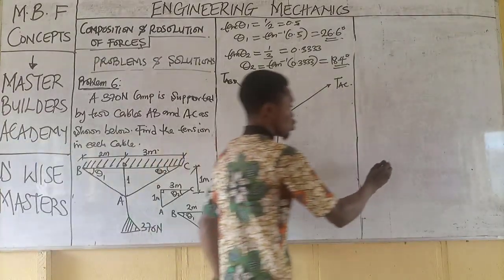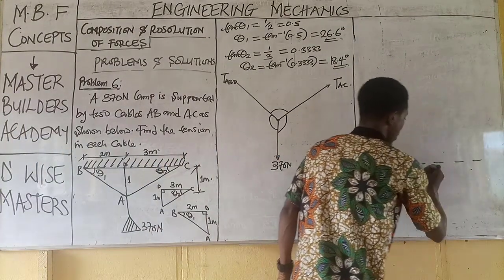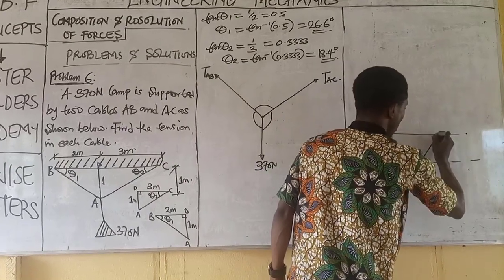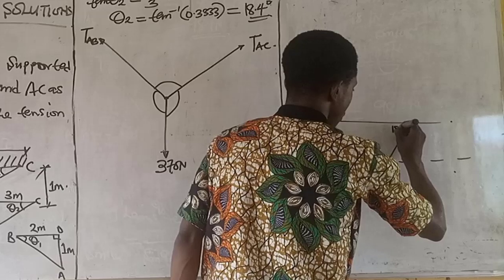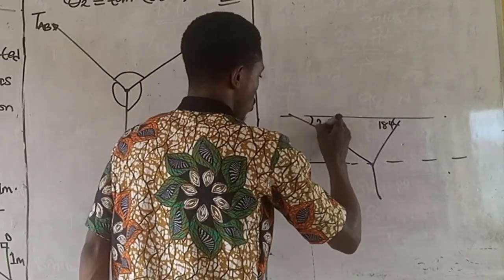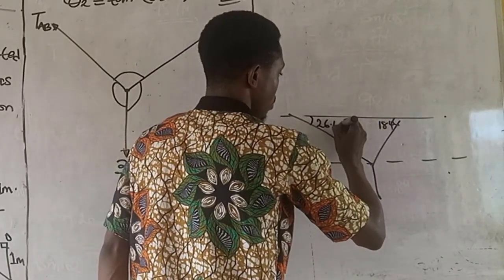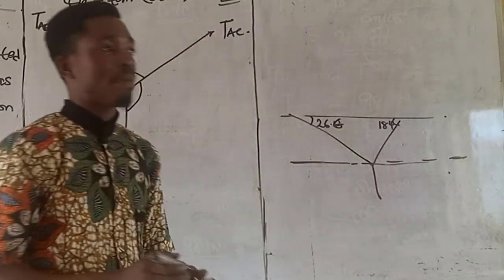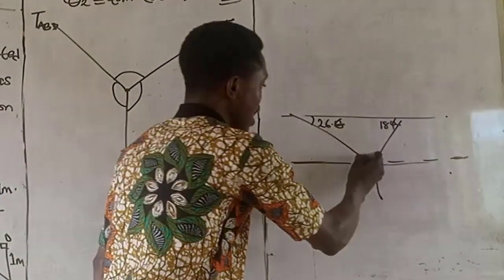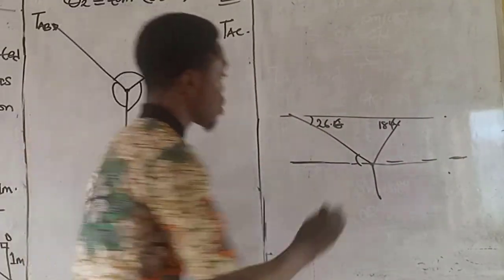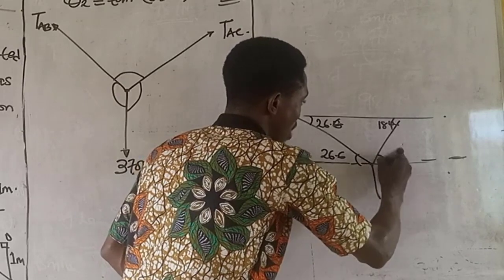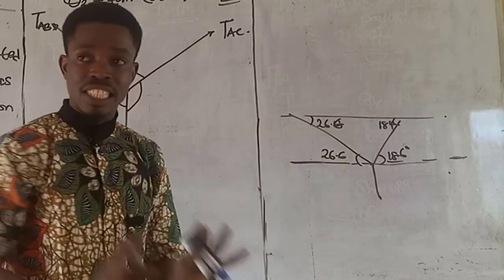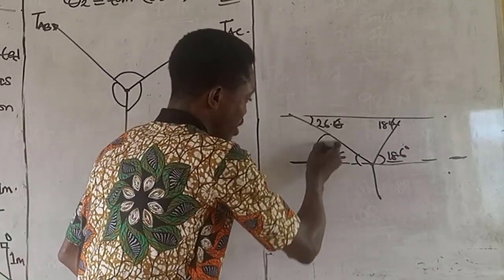Now let's take, for instance, we want to do this analysis here. This is the load, this is the angle, this is the angle, this is the roof. I now know this guy to be 18.4, while this guy is 26.6. Remember, if I draw this line out here as my horizontal reference line, it shows that this angle here is alternate to this angle. This will give us 26.6, while this will give us 18.4 degrees. Now remember, the angle we are interested in is the angle between the tension and the load.